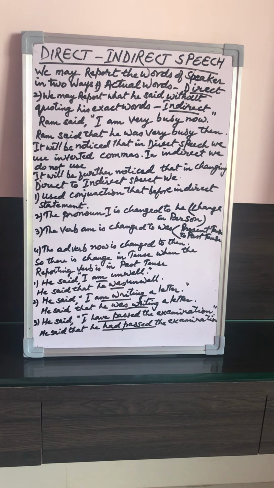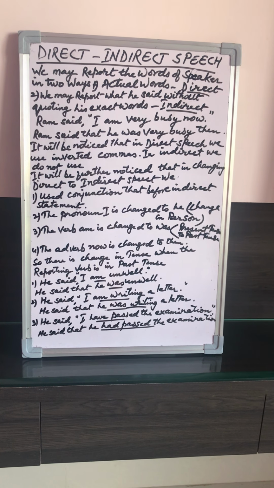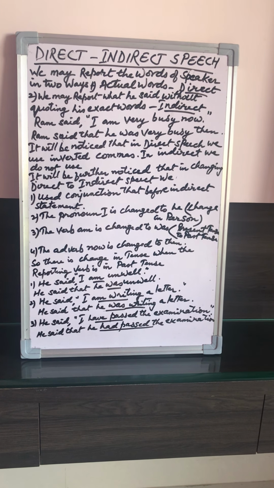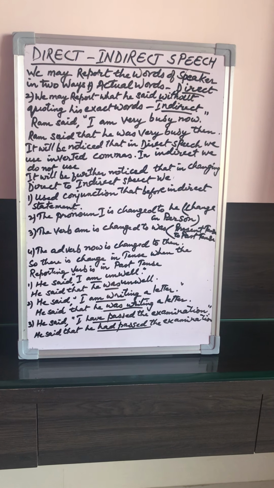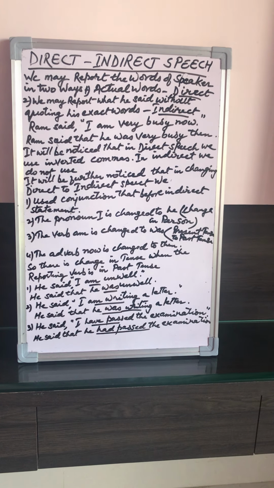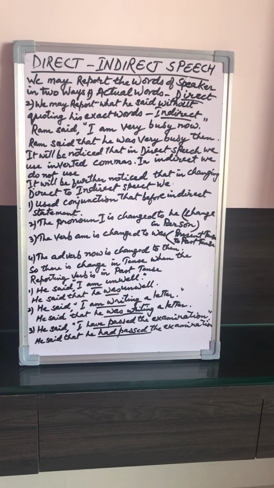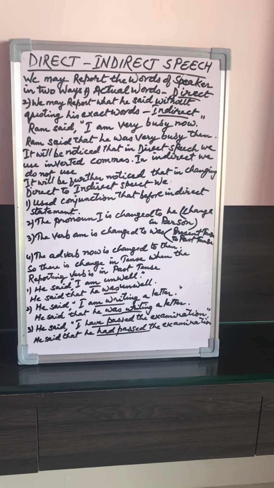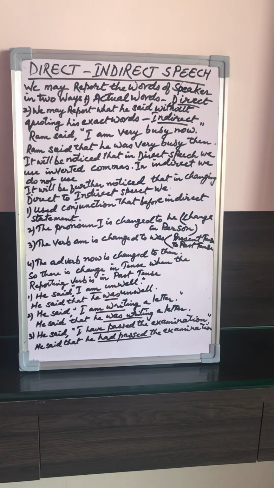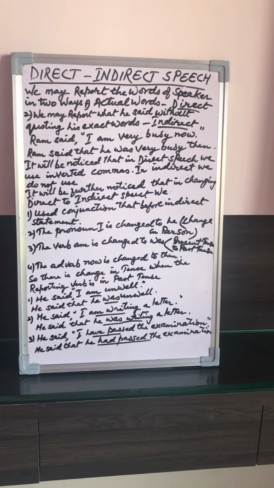Similarly, present continuous will change to past continuous. He said, "I am writing a letter." And this, when it is changed to indirect, it will change to past continuous. He said that he was writing a letter. Again, a present perfect will become a past perfect. He said, "I have passed the examination." He said that he had passed the examination. So the present perfect is changed to past perfect.